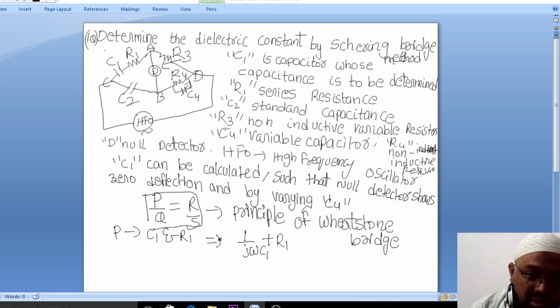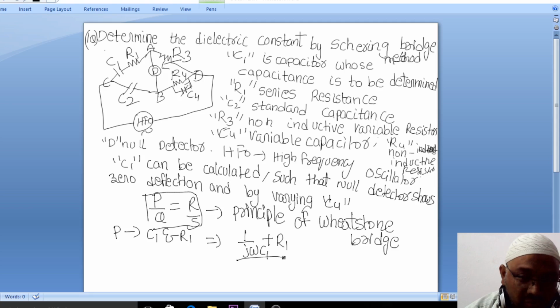So P is nothing but 1 by j omega C1. This is the reactance value; we say this is the capacitive reactance possessed by C1. So P is 1 by j omega C1 plus R1.